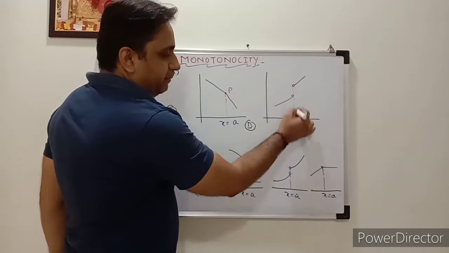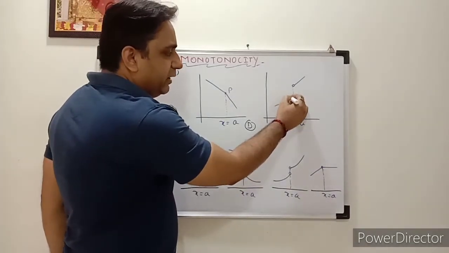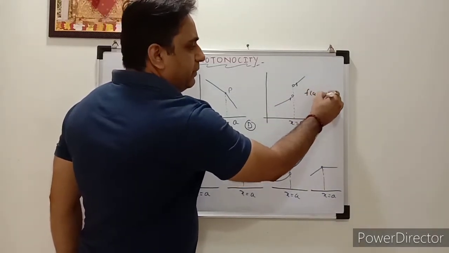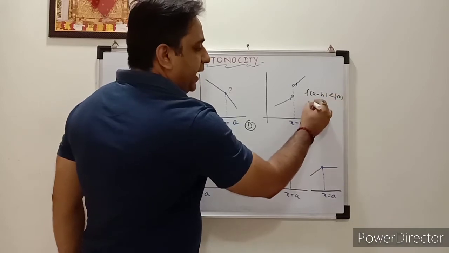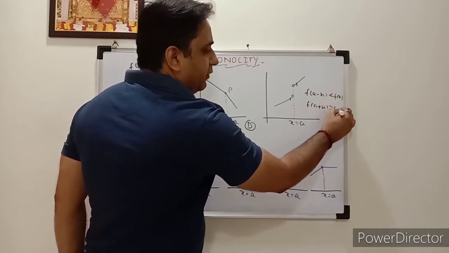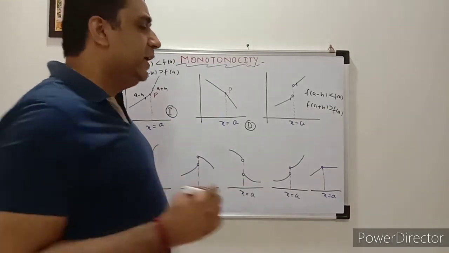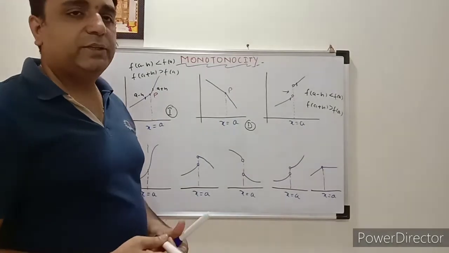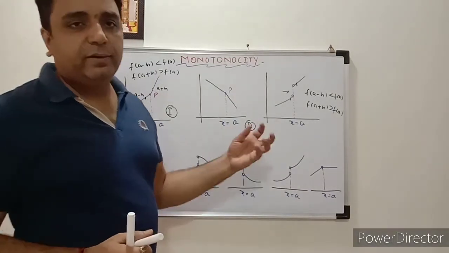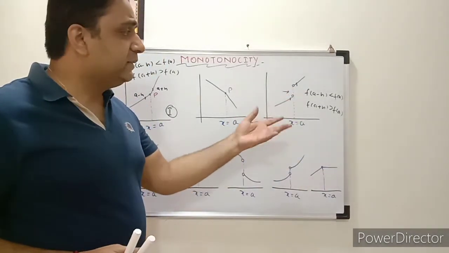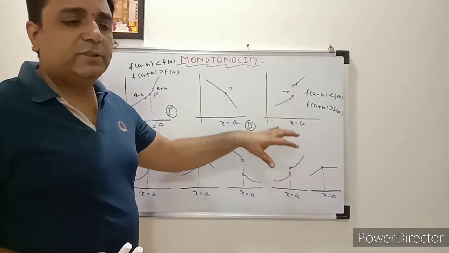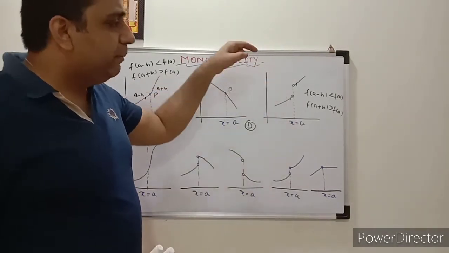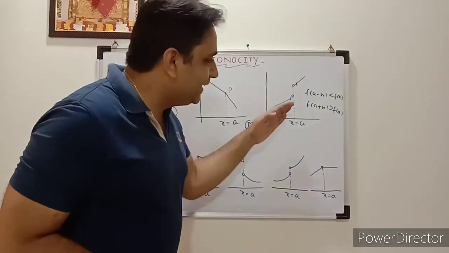Because when you check x equal to a here, again you can take the points a minus h and a plus h. Here also f of a minus h is less than f of a, and f of a plus h is greater than f of a. So it is an increasing function. Don't worry about continuity, because earlier I told you that the monotonicity of a function does not depend on whether it is continuous at that point. From this example the function is not continuous at x equal to a, but still the nature of the function is increasing, correct?